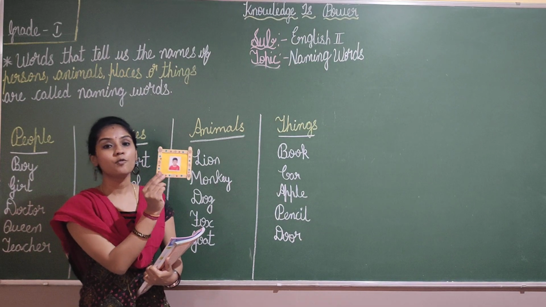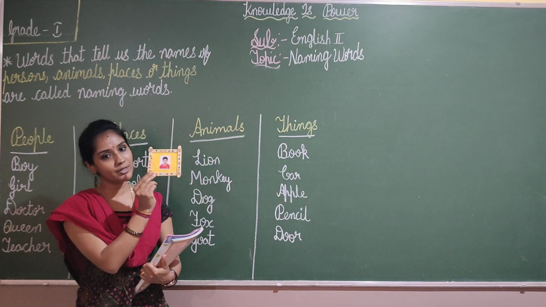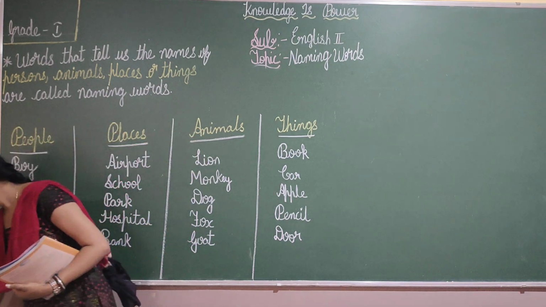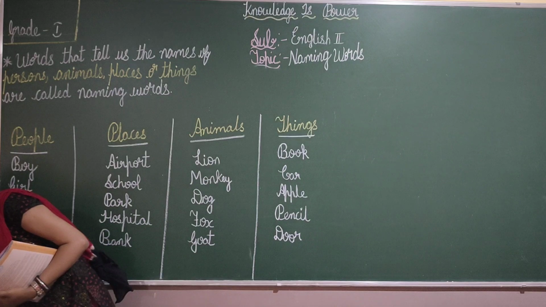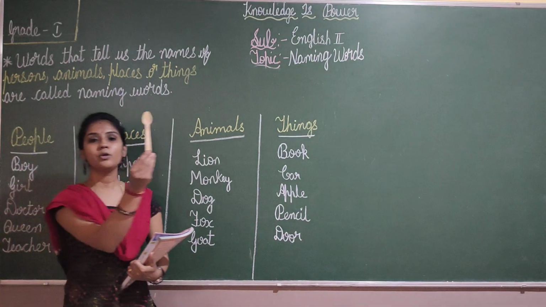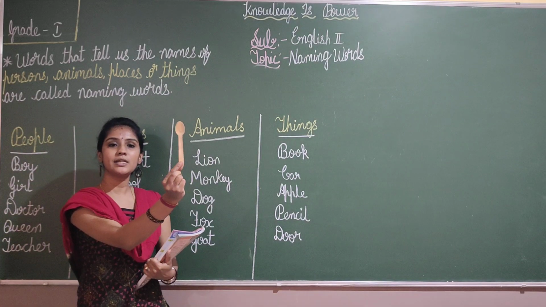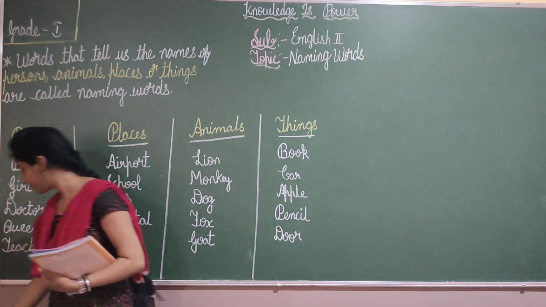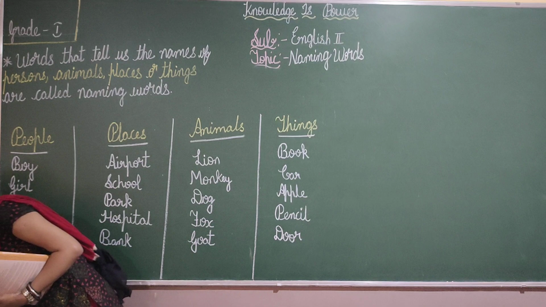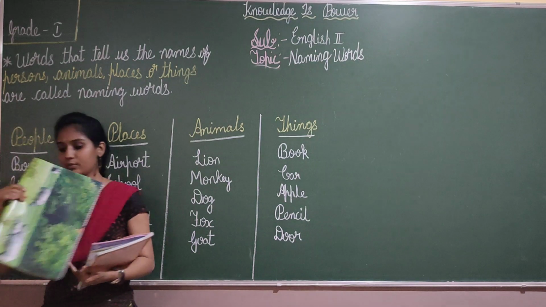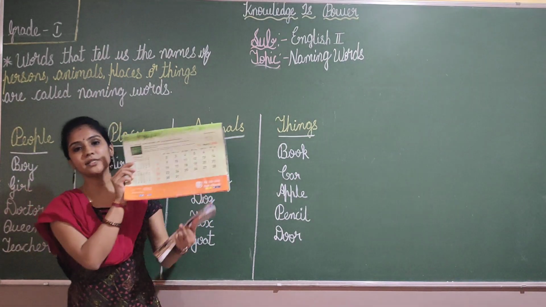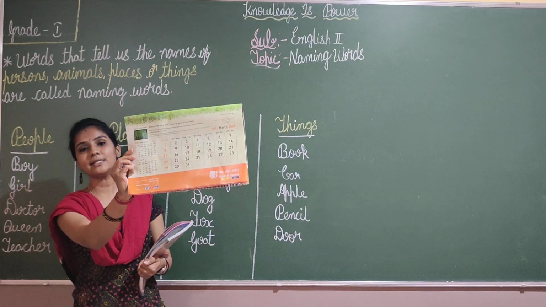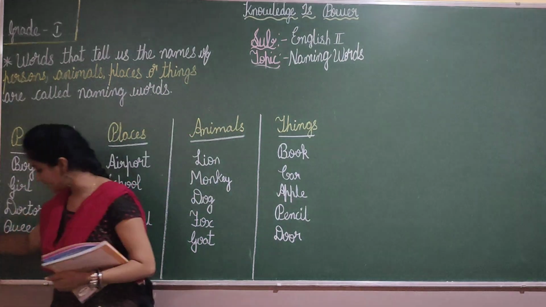What is this? Photo frame. What is this children? This is a spoon. What is this children? Calendar. Yes.